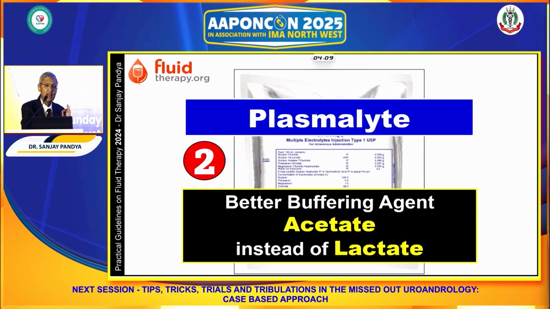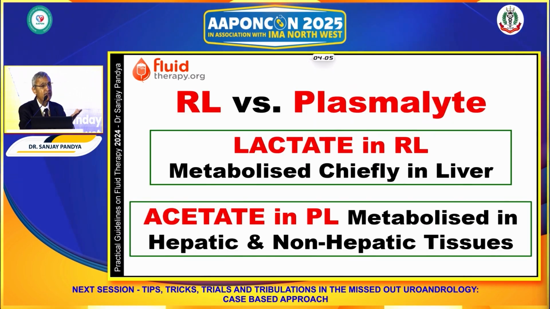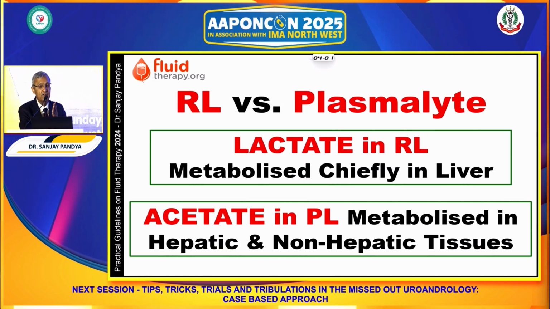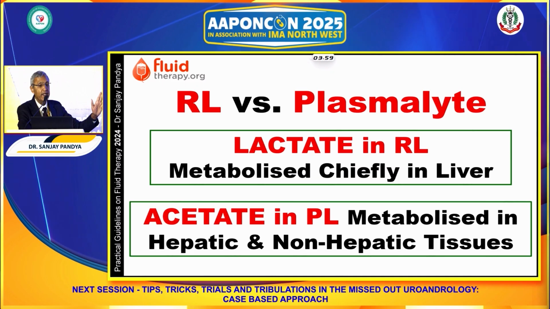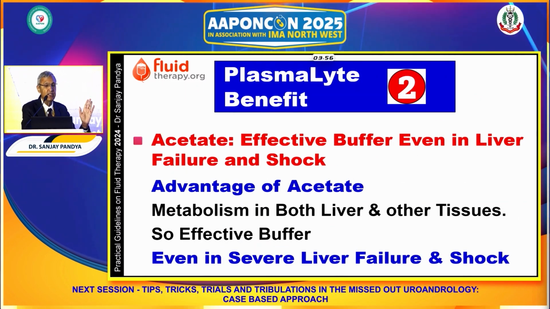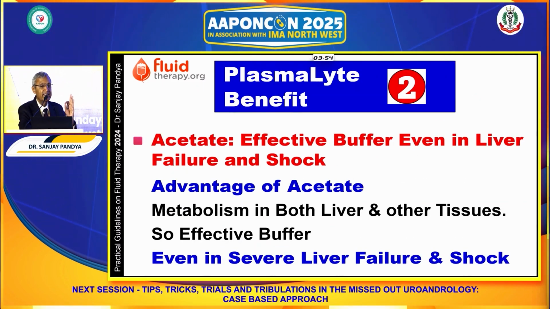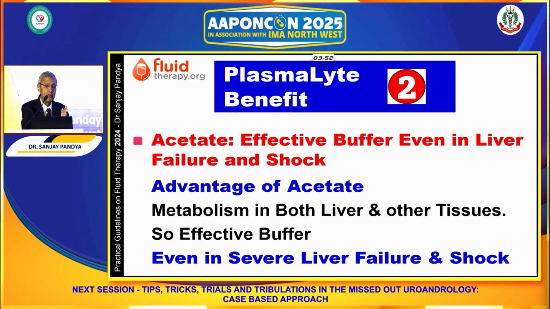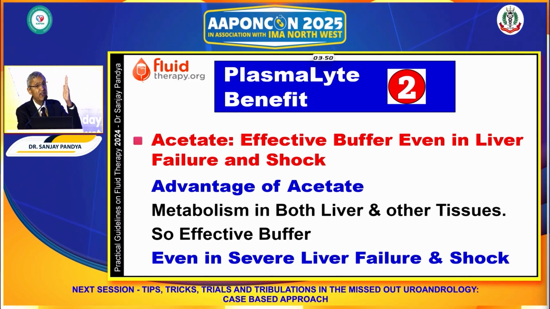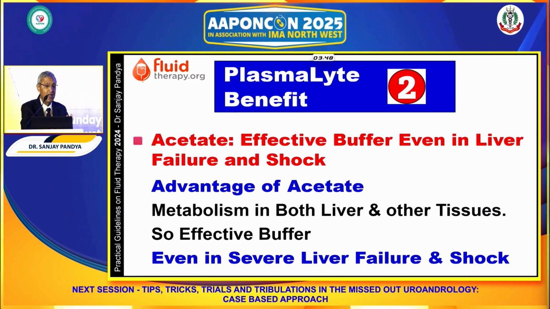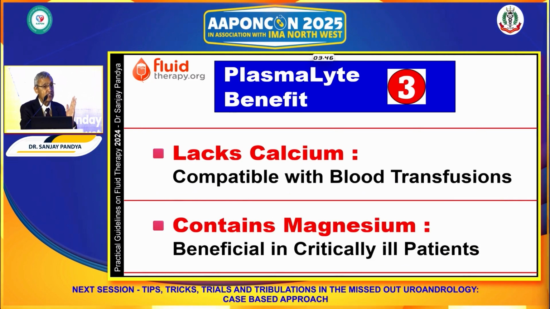Second thing, it contains acetate instead of lactate. How does it differ? The lactate conversion occurs chiefly in the liver, while acetate gets metabolized across the body, in the liver as well as non-hepatic tissue. And therefore, acetate is an effective buffer even in liver failure, even with severe shock. Because of this reason, it is beneficial.